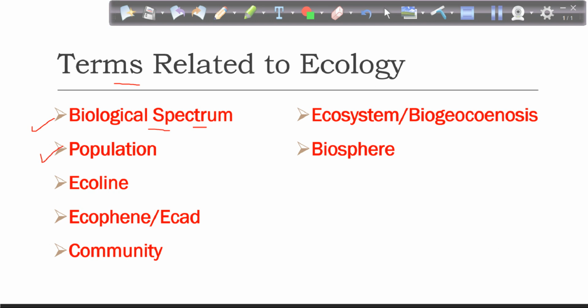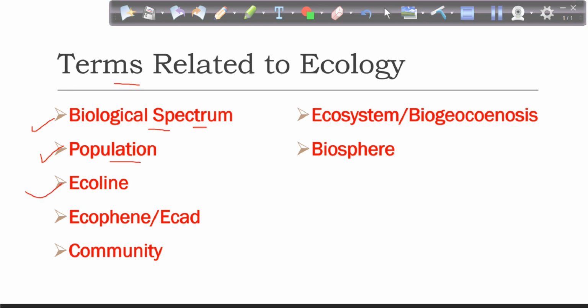Now the second term is population. What is population? The group of interbreeding individuals found in an area. I'm not talking about different species. I'm saying the organisms of a species which can interbreed together, but how is it different from all interbreeding organisms? I'm saying those organisms of a species which are living in a particular area. That will be called the population of species A or population of species B. So interbreeding organisms living in a particular area comprise a population.